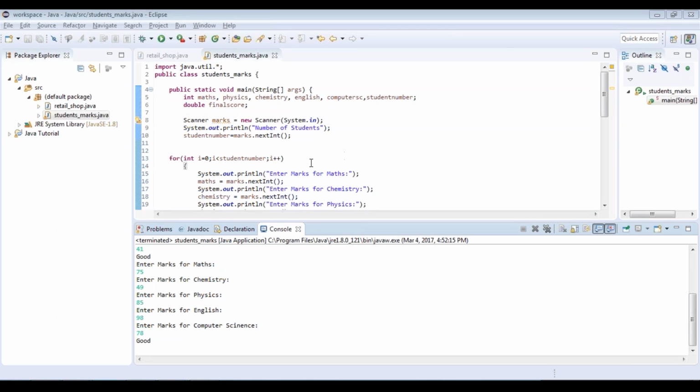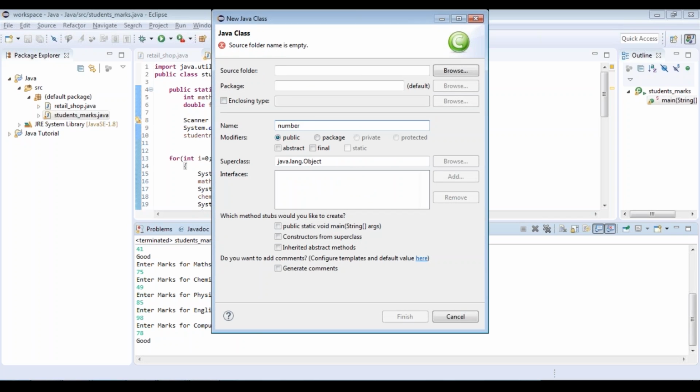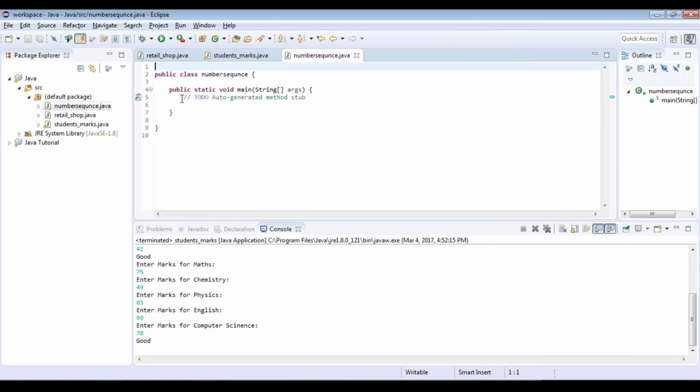Okay, so now that everyone is clear with respect to how the for and do while loop works, let me show you another program where you're going to be using both break and continue. Let me create a new class. Let's call it number sequence. So here what I'm going to do is that I'm going to run my for loop 50 times. But inside my for loop, I'm not going to print even numbers. And in case my number crosses 20, I'm going to break out from that loop. Let me show you how it's done.